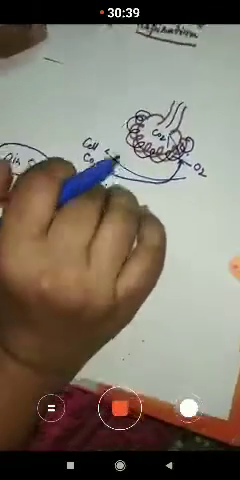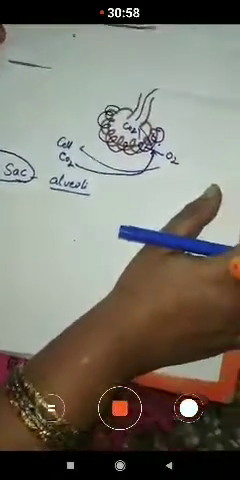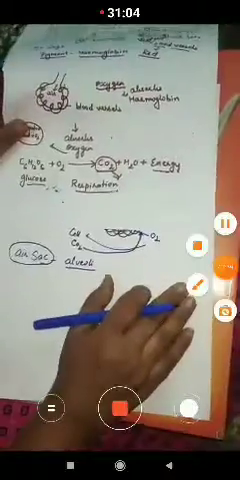Understood, children? When a child is born, a baby will have pink lungs. The lungs color will be pink. As the child grows older and older, the lungs get darkened due to the impurities present in the air, children. So now this completes the respiratory system.